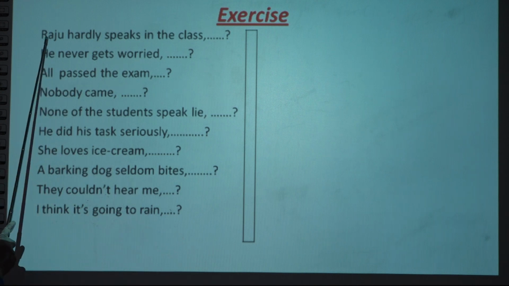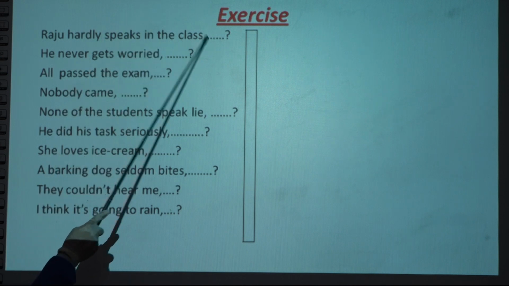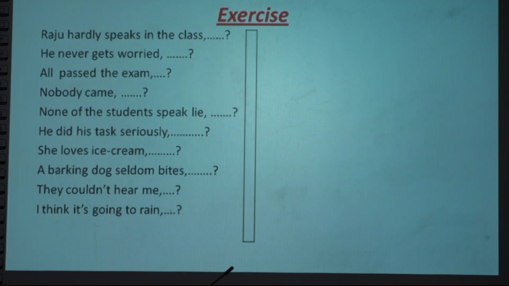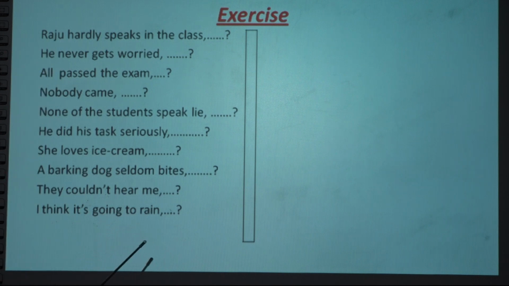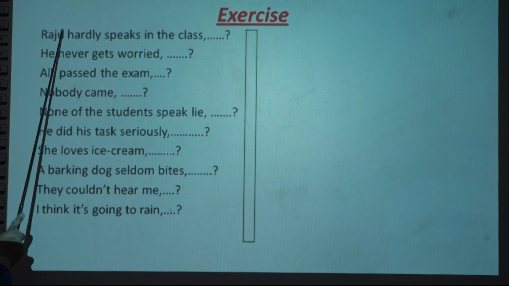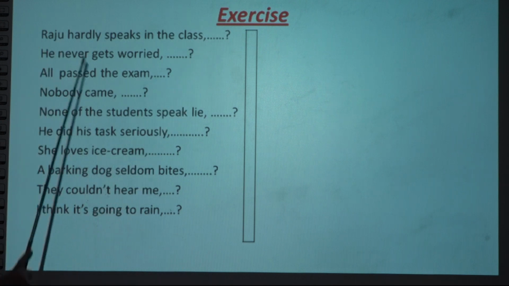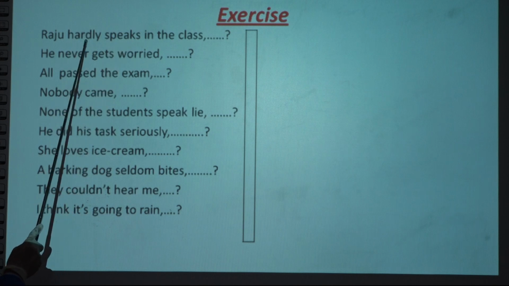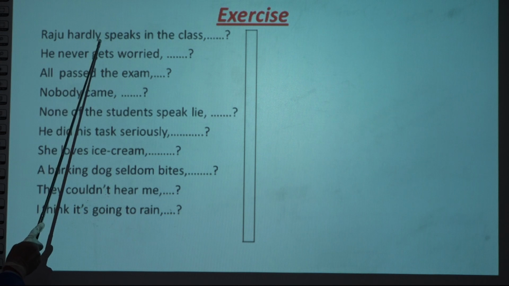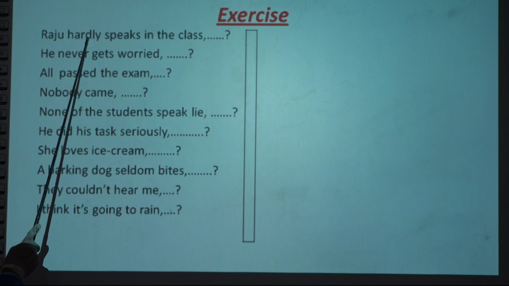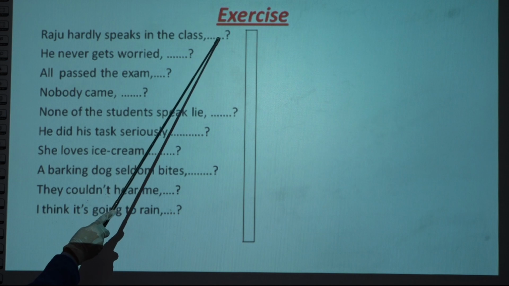So for example, Raju hardly speaks in the class. This is an assertive sentence, right? So the subject is Raju, so this is a noun. In a tag question we cannot use the noun, so we have to use what? Pronoun. Instead of Raju we say he. So let's see whether the statement is positive or negative. The statement is negative because the word hardly is here. Hardly means a negative word. Negative means the tag will be positive.